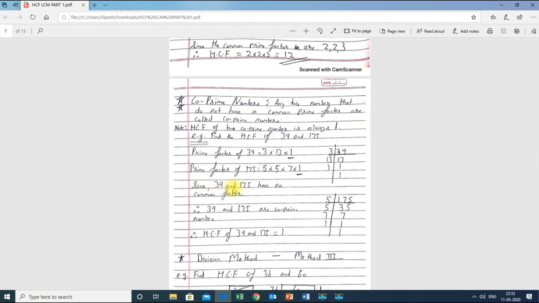Since 39 and 175 have no common factors, therefore 39 and 175 are co-prime numbers. Therefore the HCF of 39 and 175 is equal to 1. You can see only one number, 1 itself, is repeating over here. Therefore the HCF of 39 and 175 is 1. I will explain more examples in the further part of the video.